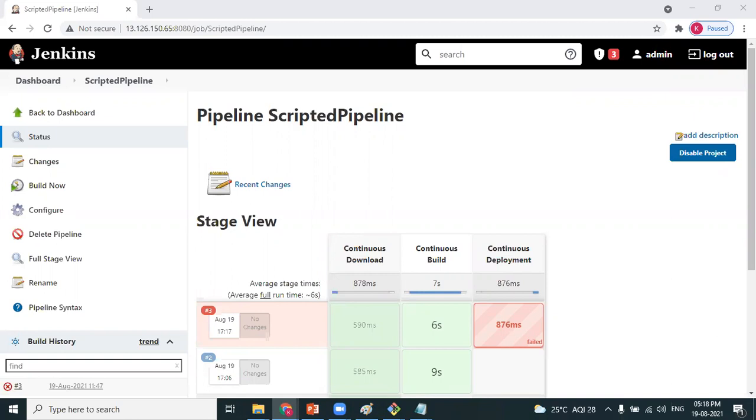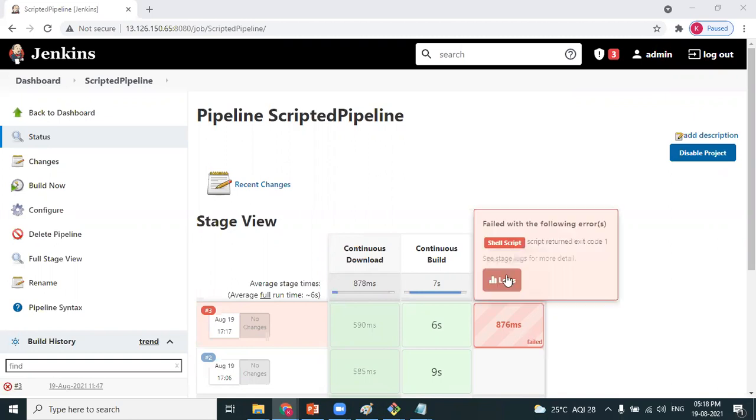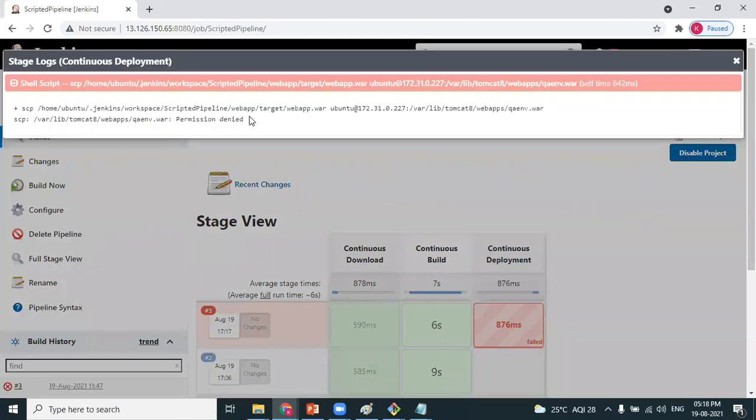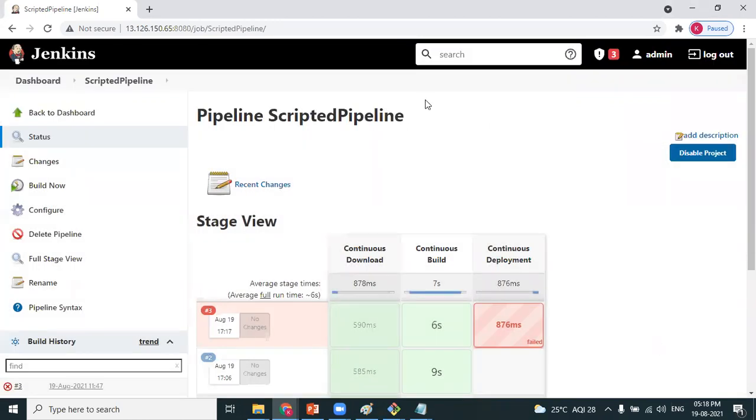It failed at continuous deployment. Expected error. Look at the logs: permission denied. The Tomcat 8 directory should have write permissions for others. Otherwise, we cannot make Jenkins copy; it cannot write into that particular directory, isn't it? So we need to provide the permissions to the Tomcat 8 directory.